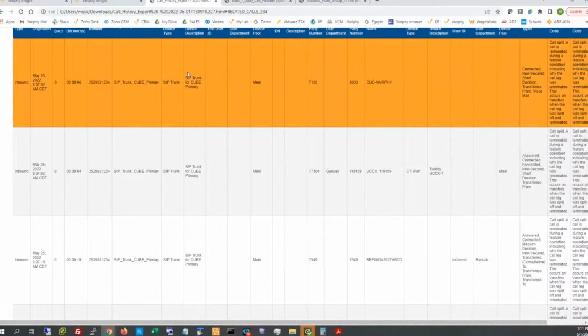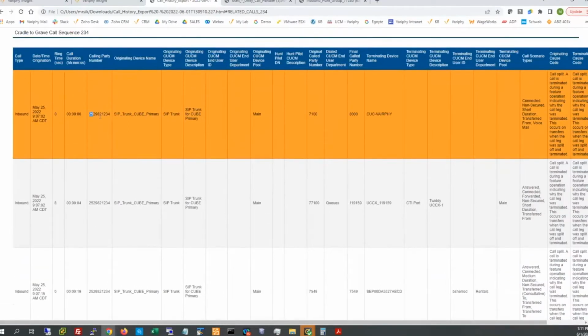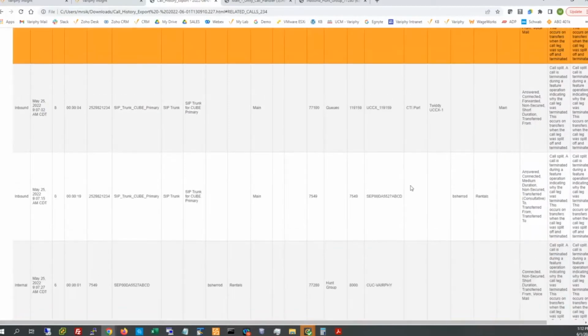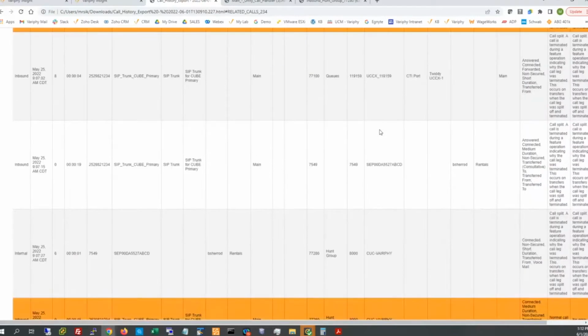What's bolded in orange, in case anybody's wondering, the reason why some rows are bolded orange and some aren't: the ones that are bolded orange are actually matching my initial search criteria, which was the calling party number greater than 6 characters and the final called party number equaling the DN of 8,000. Thus why the last one was bolded as well. Okay, but certainly that can double inflate summarize counts as well. So within these sections, we normally really only want to see one bolded orange row, but we can talk about that in a bit as well.